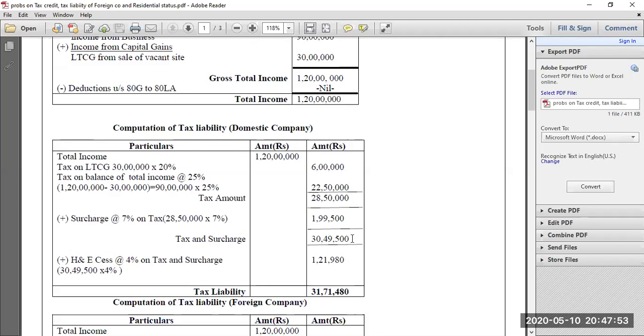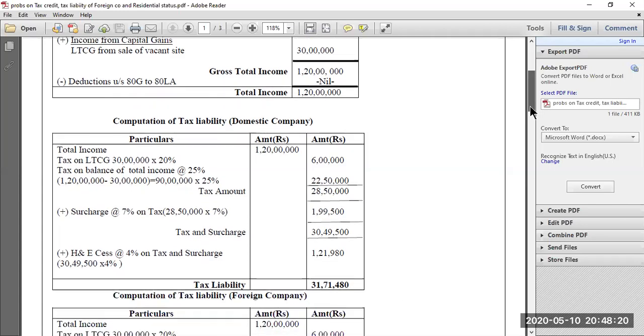On this tax and surcharge amount of 30 lakh 49,500, again you have to add health and education cess at 4%. So 30 lakh 49,500 into 4% will be 1,21,980. Then tax and surcharge amount 30 lakh 49,500 plus health and education cess at 4%, which is amounting to 1,21,980, you will get a tax liability of the domestic company to be 31 lakh 71,480.